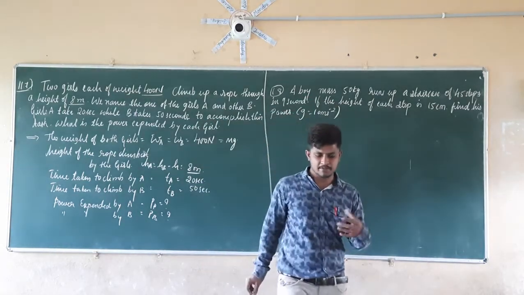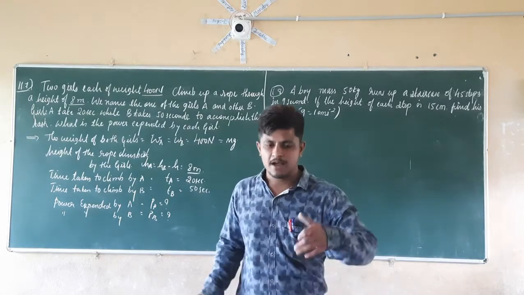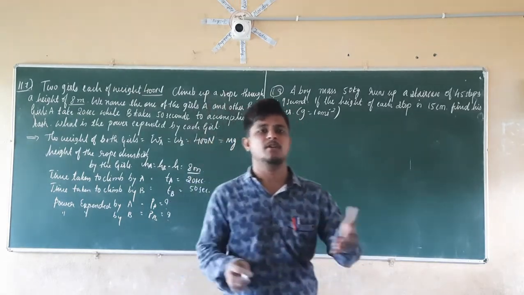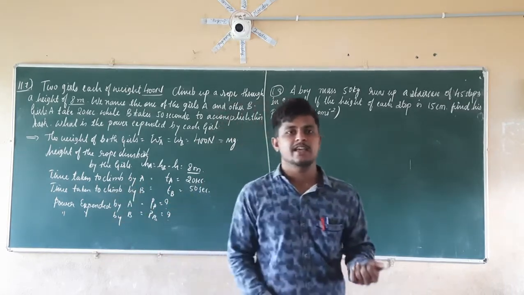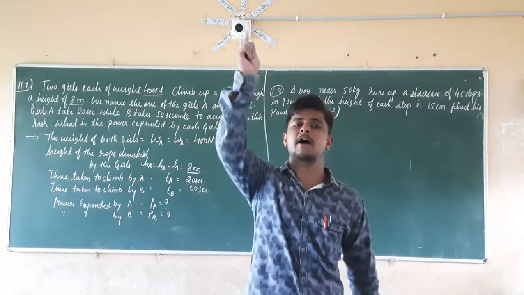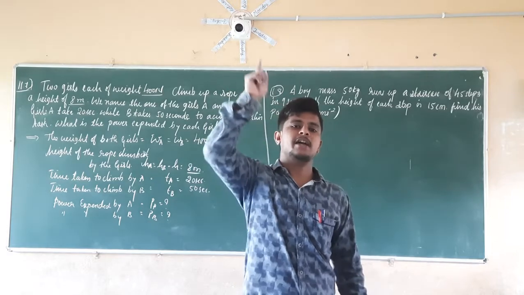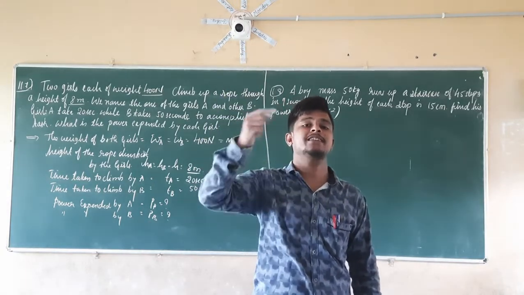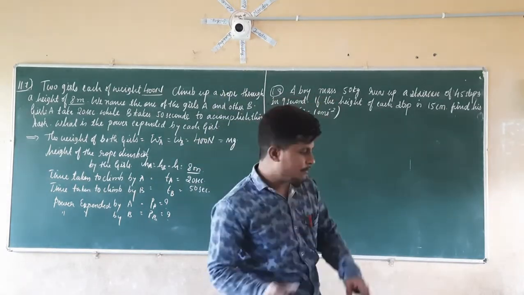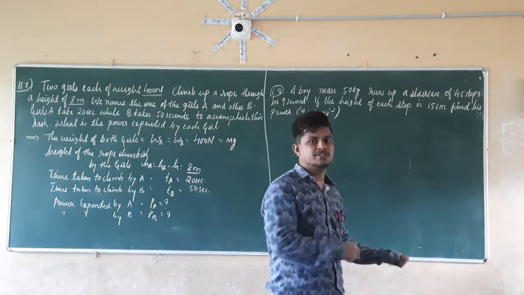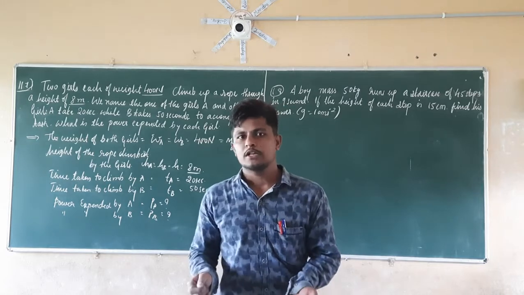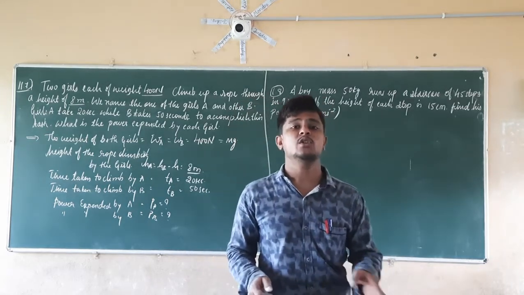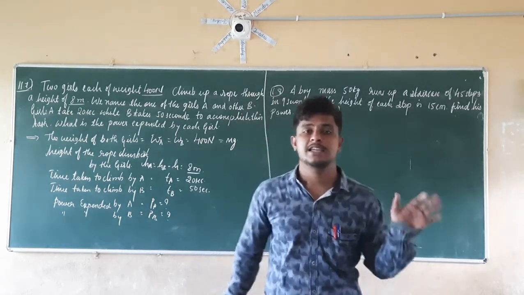If she is climbing some height, the work done is going to be stored in the form of potential energy in that girl. The amount of potential energy gained by those girls is equal to the amount of work done. So by taking the time, we are going to calculate the power of each girl.